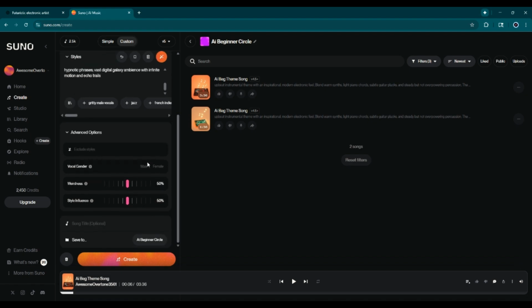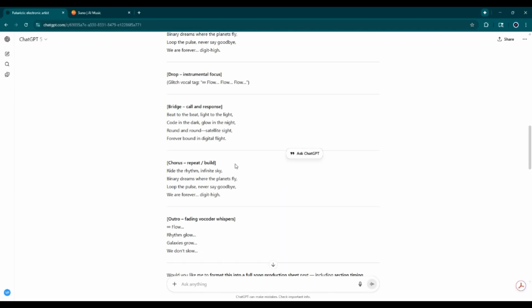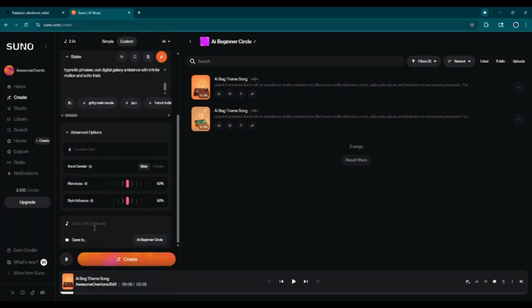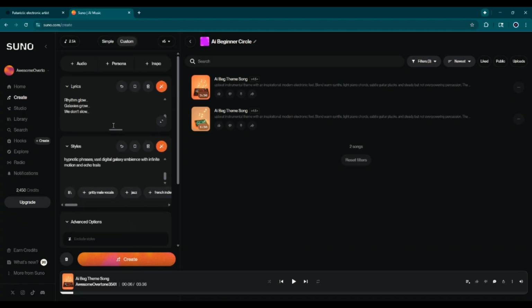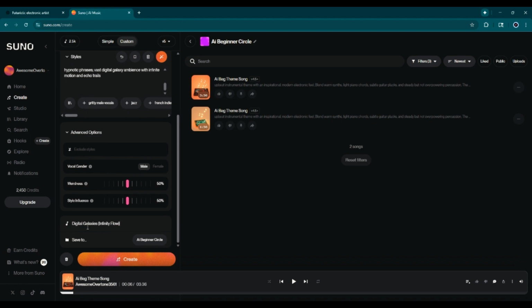We want to let it know that the artist is a male. And then we need to drop in the song title. I don't know why the song title's all the way at the bottom, but that's the layout in Suno. So now we have the song title here. Alright, so we entered the lyrics, we entered the style, we entered the gender, and we entered the title. And now we hit create.